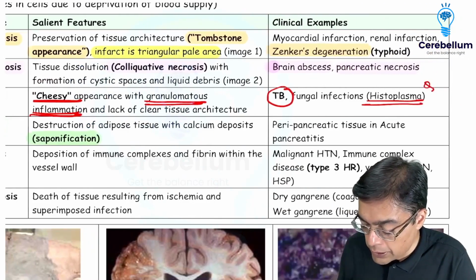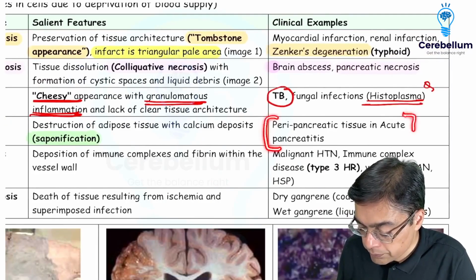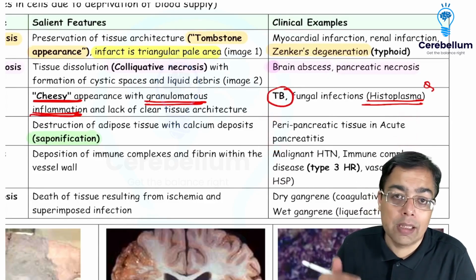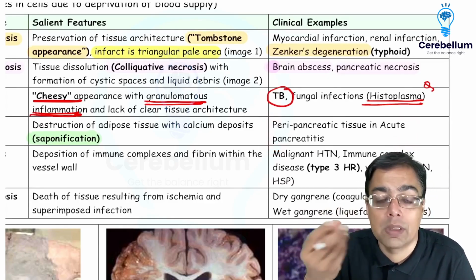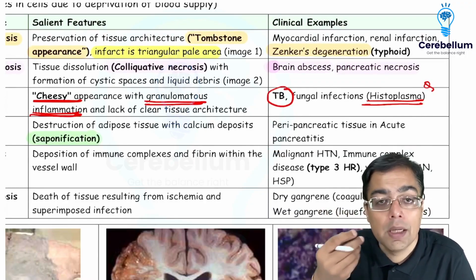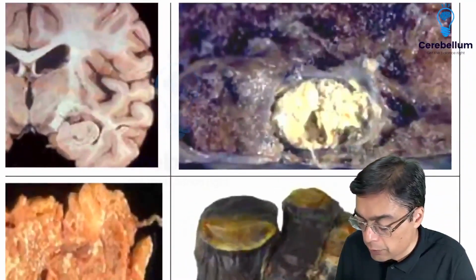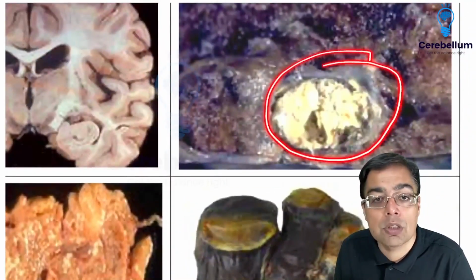Classical example can be conditions like peripancreatic tissue in case of an individual who is going to be having acute pancreatitis, or that can be seen in case of an injury to the breast tissue, or that can be seen quite commonly fat necrosis in case of injury to the omentum. Just have a look at this kind of a picture, which is going to be suggestive of a patient who's going to be having a cheese-like appearance of the necrotic material.